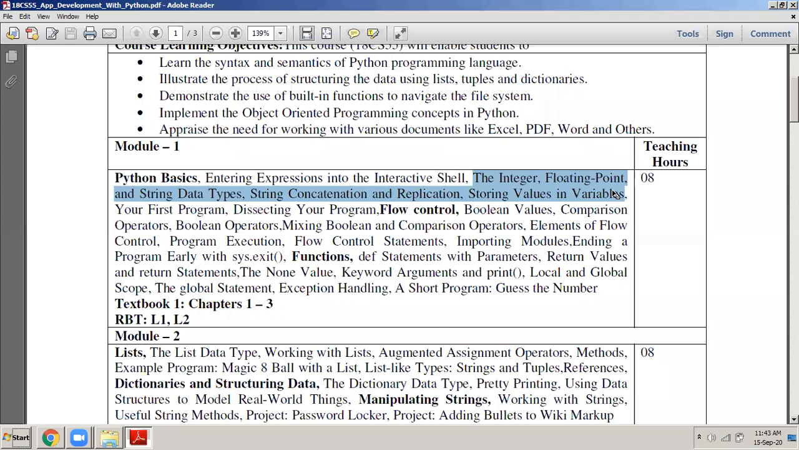What are these data types? Data types are the different types of data that a programming language can handle. Now, for some people, this is a little difficult to understand. What is the meaning of a programming language can handle this type of data?